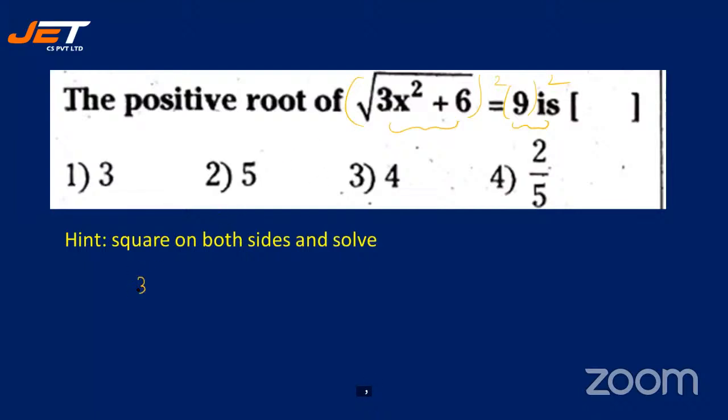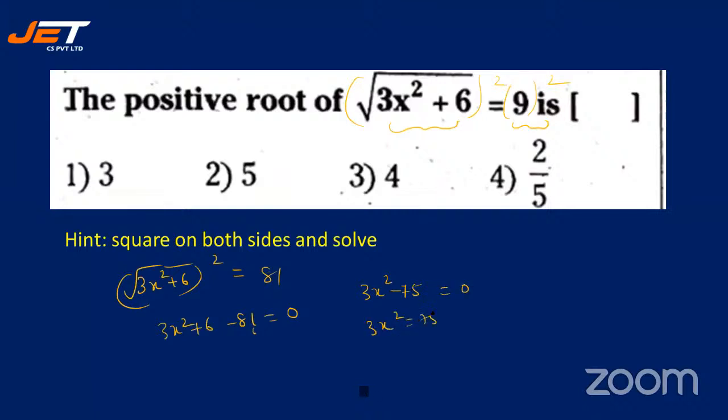So I will try to do a little for you. So 3x square plus 6 minus 81 is equal to 0, right? So 3x square minus 75 is equal to 0.